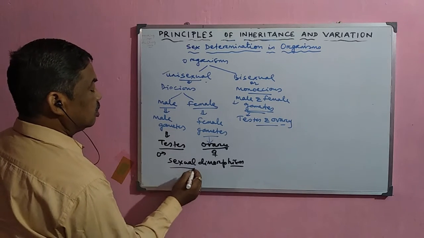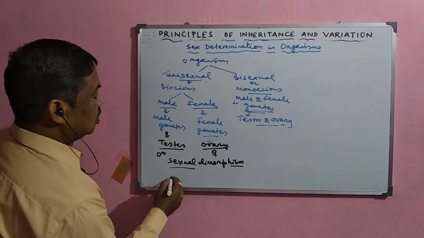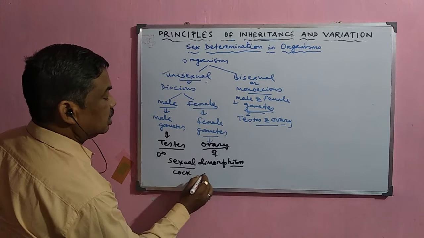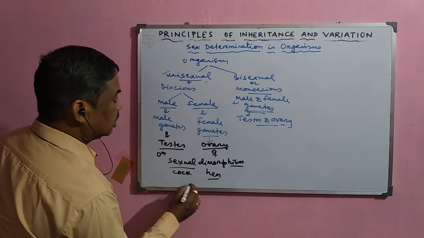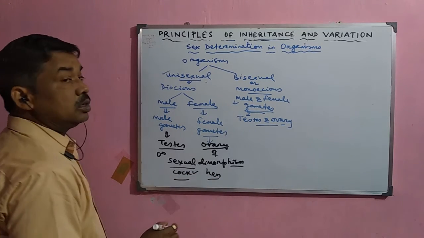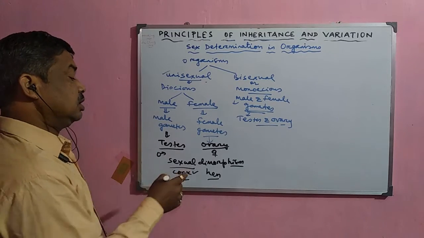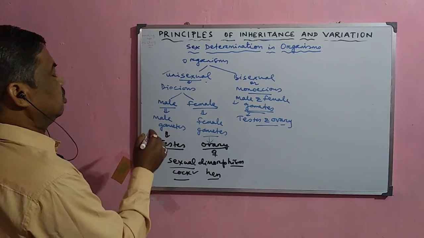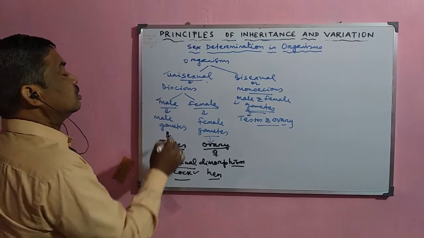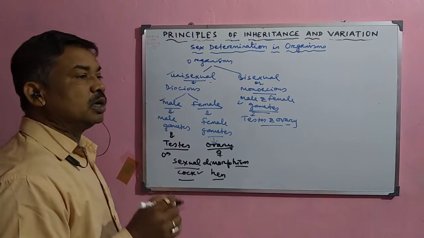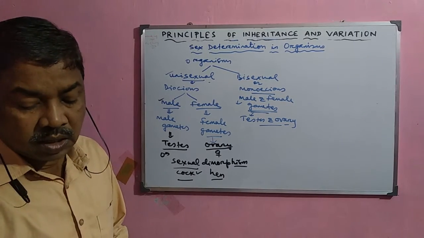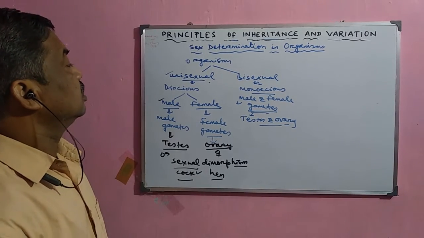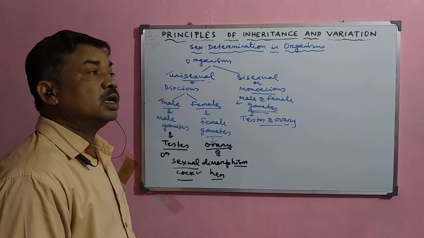Here you can see the cock and hen. The characters are totally different from one another. The maleness and the femaleness are due to the presence of certain characters in their body. In the case of human male and human female, the characters are also totally different from one another. Now, why and how are these characters different from one another?